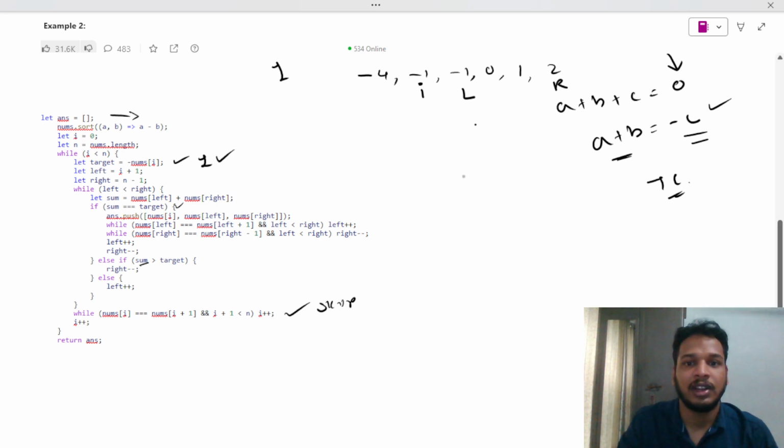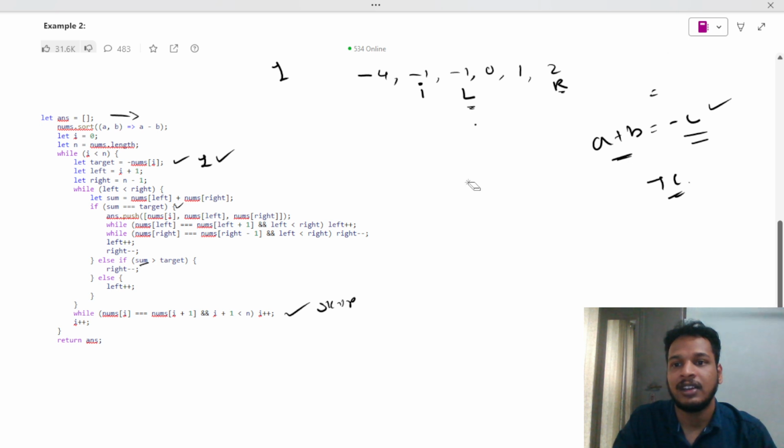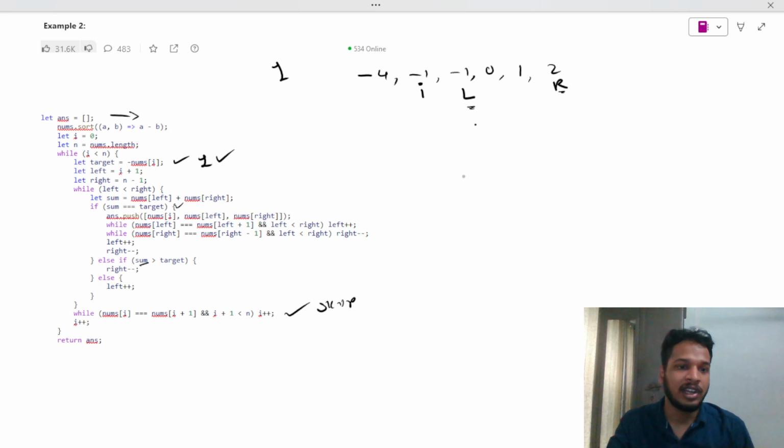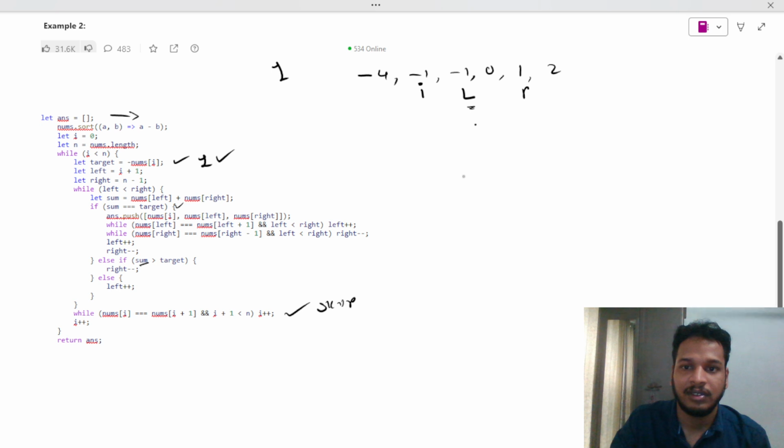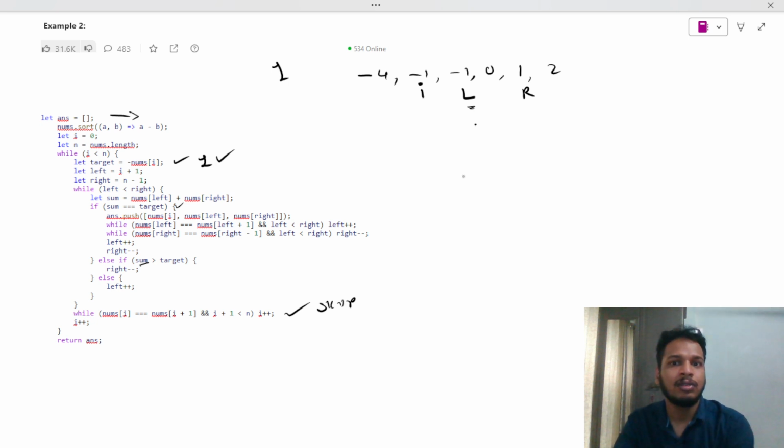Now my target is equal to 1, and I am checking from left to right. Left plus right, minus 1 plus 2 is 1, which is not equal to my target, and I see I got a plus 1 that is not closer to my target. I have to move my right over here. Now I will do minus 1 plus 1, which is equal to 0, right? Sorry, nums of left plus 1.